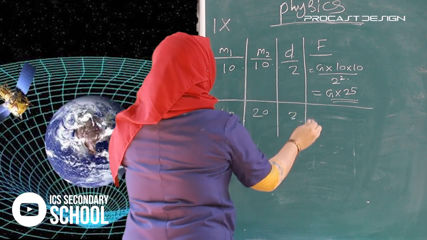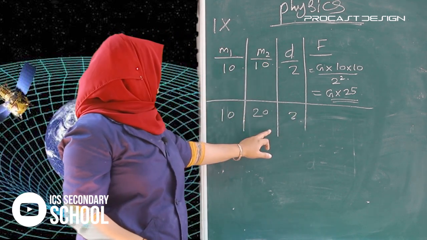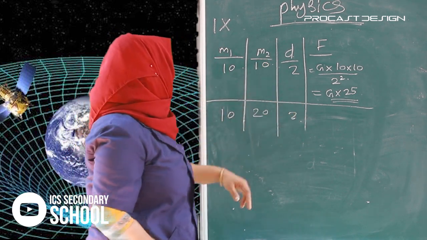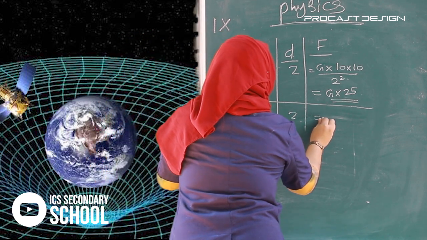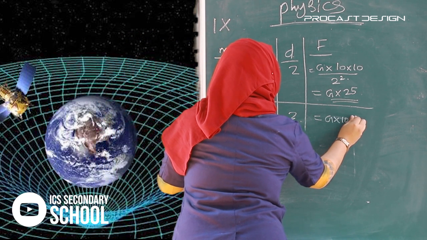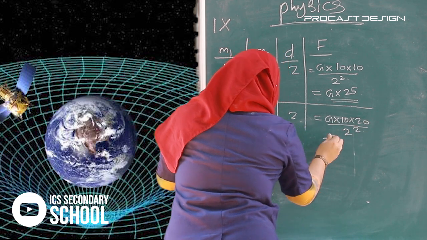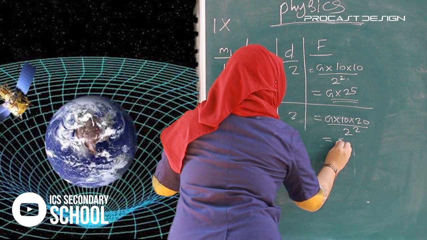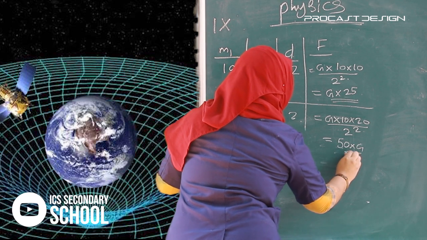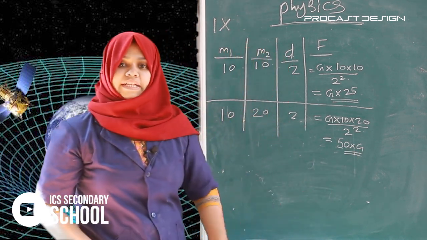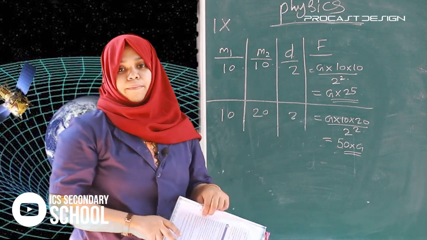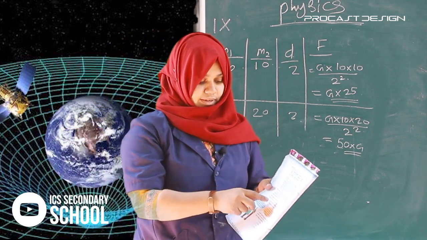If m1 is 10, m2 is 20, d is 2, then what is F? G into 10 into 20 divided by 2 square. That is 50 into G. Yes, like that. All of you complete the table. Okay.